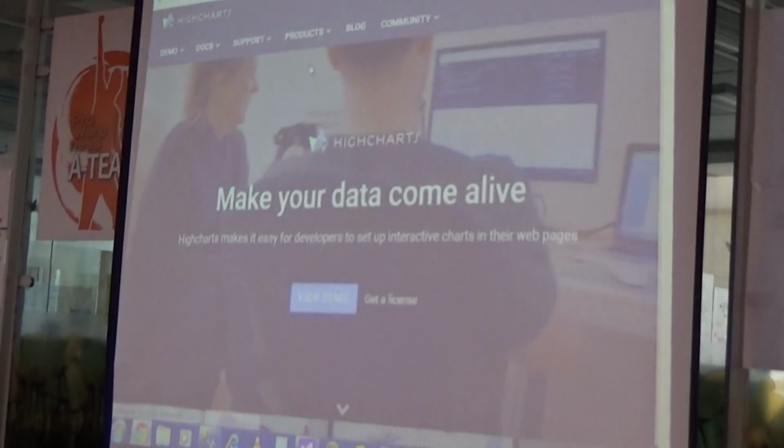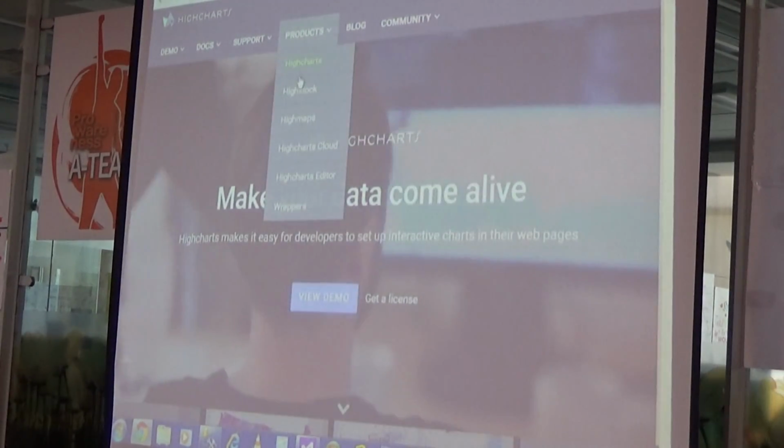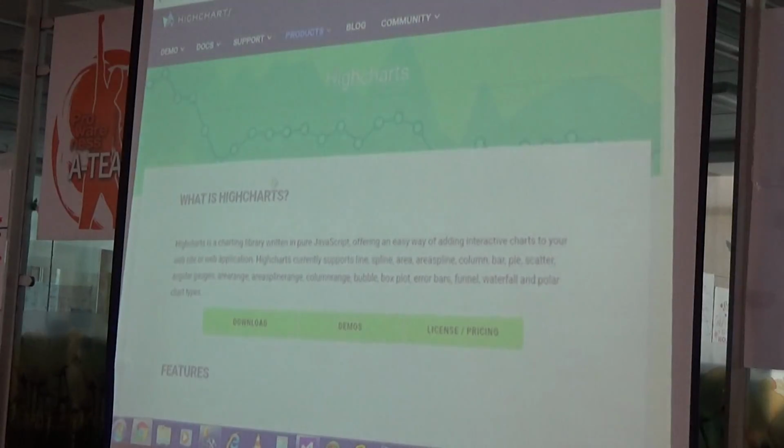So this is the website highcharts.com, and on this website you can get highcharts.js. If you don't want to use the CDN, you can download HighCharts from here. If you want commercial use, you have to buy a license. It's not free, but if you want to use it for learning or just for showing off some things, you can use HighCharts from this website. In the product menu you can download all the charts.